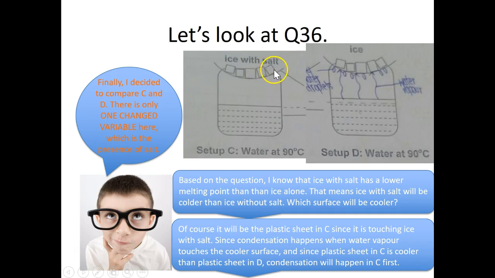So when the water vapor touches the cooler surface, between these two surfaces, this surface is cooler. So condensation will happen in setup C before it happens in setup D.